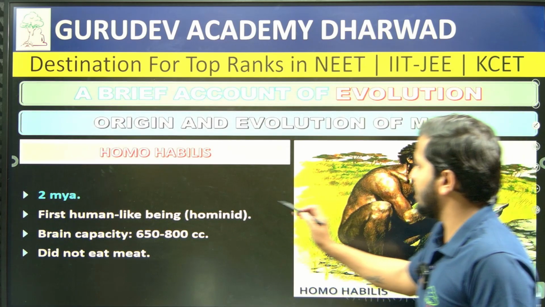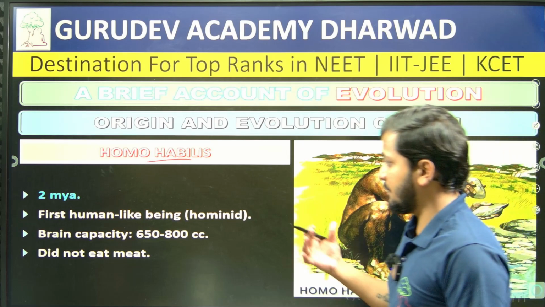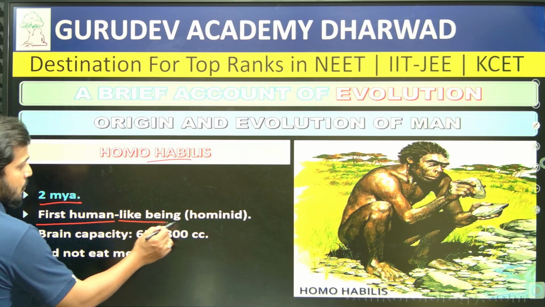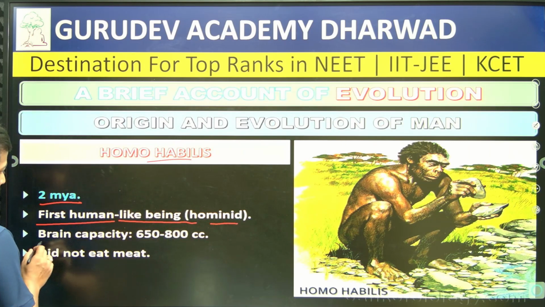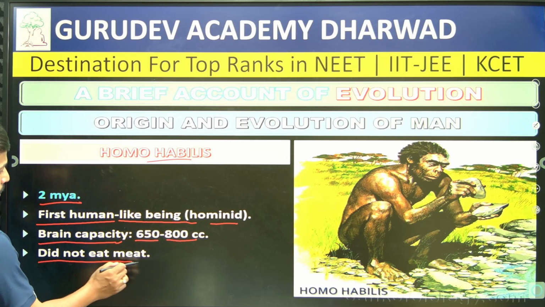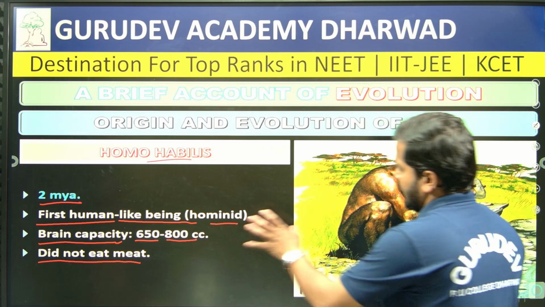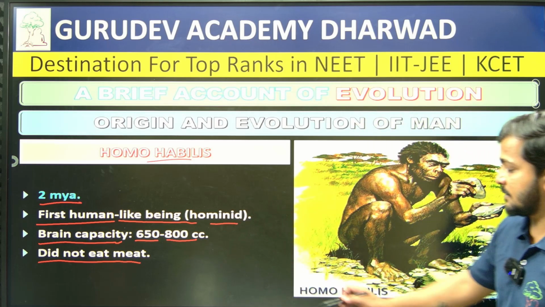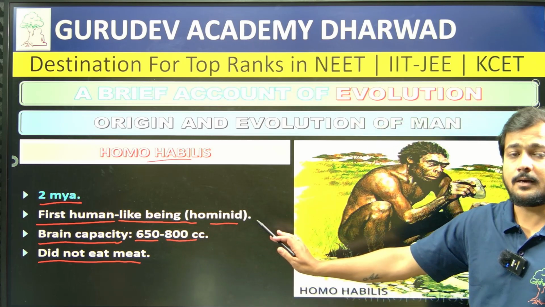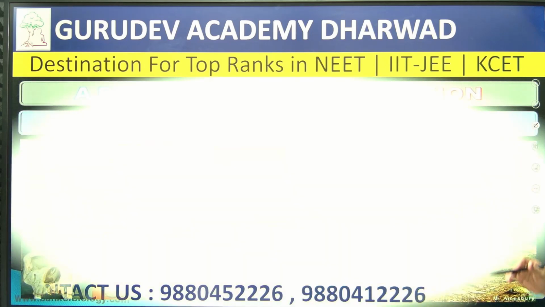Then Homo habilis, you consider a little bit more developed type of man. 2 million years ago, the first human-like being, a hominid, right? Brain capacity is considered 650 to 800 cc, and it did not eat meat. It stopped eating meat, and started eating fruits and vegetables. So 650 to 800 cc is the brain capacity of this Homo habilis. This you should remember, right?